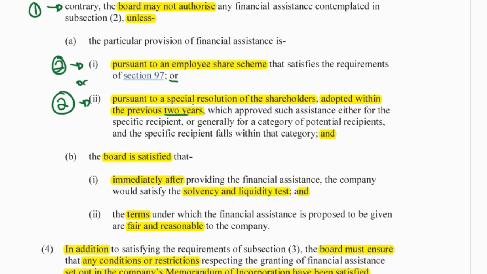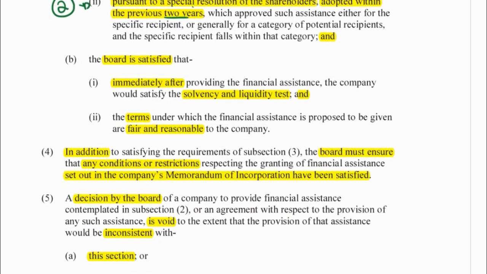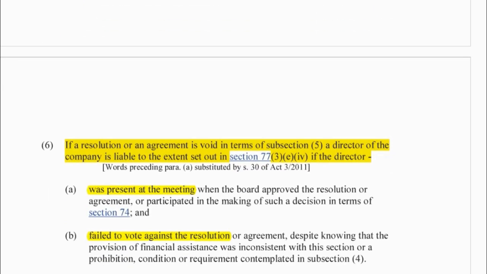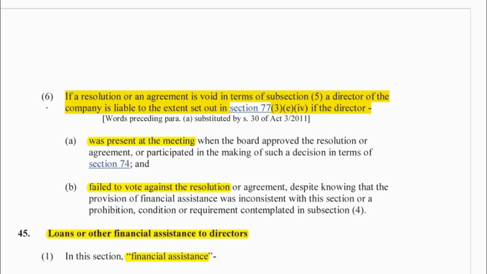Then the board has to go and make sure that they're liquid and solvent post, the terms are fair, and they adhere to any restrictions in the MOI. If there's any inconsistencies, this decision is void. Okay, and your directors who were present and failed to vote against will be held liable.